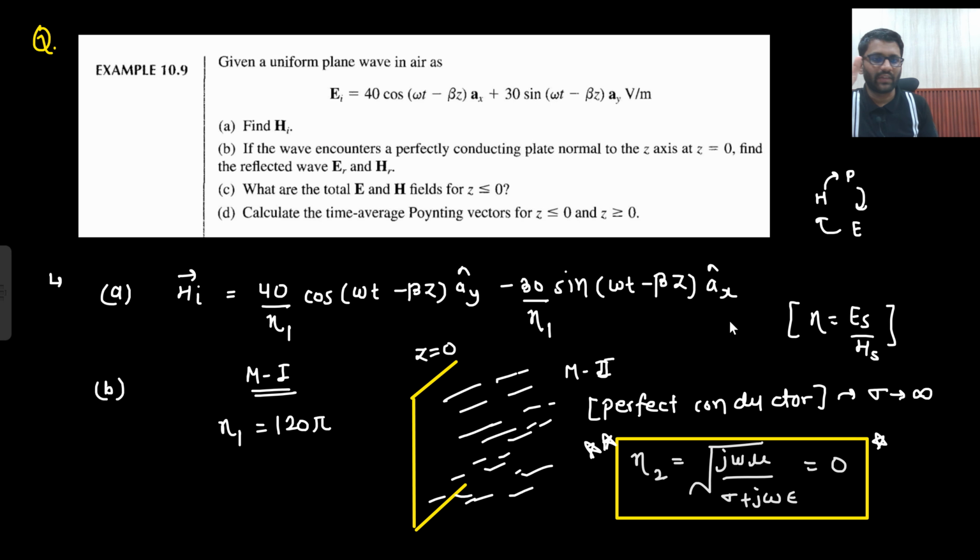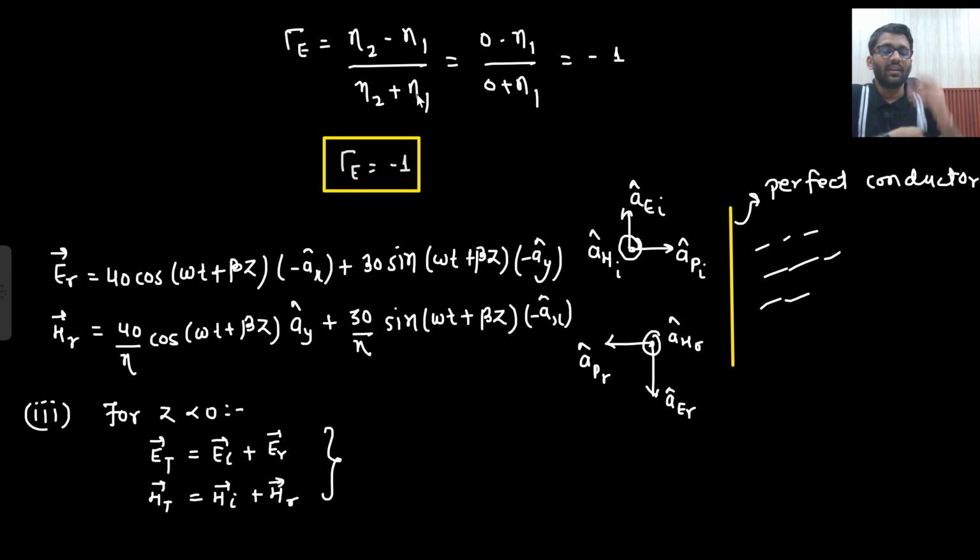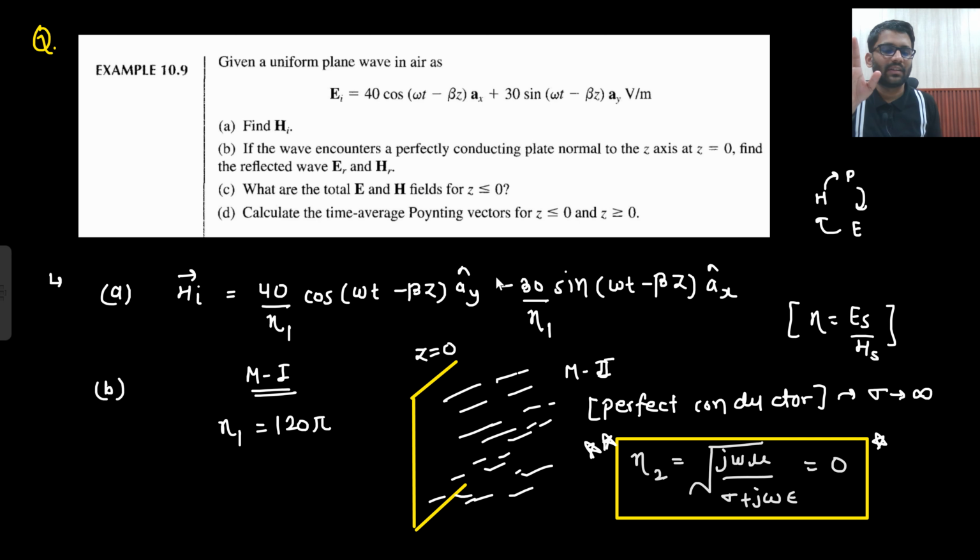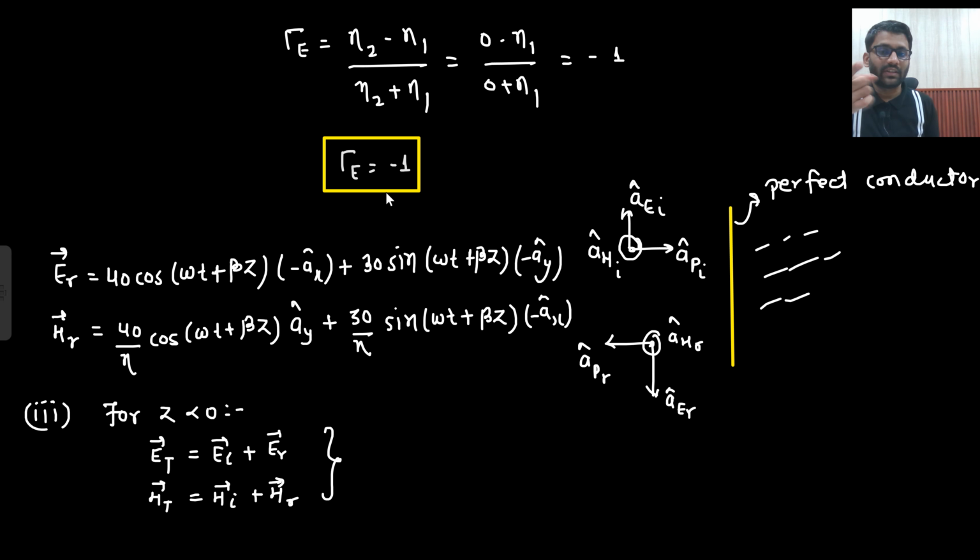We started with Hi, very simply we could find it out. Then medium 1, medium 2. Medium 2 is perfectly conducting, so we got to know that eta 2 is 0. If eta 2 is 0, then my reflection coefficient was minus 1. That means whatever wave goes in, the complete wave comes back, just that the electric field changes its direction. If it was going in Ax, Ay, now it is coming in minus Ax and minus Ay. So I just need to multiply my equation by minus 1.